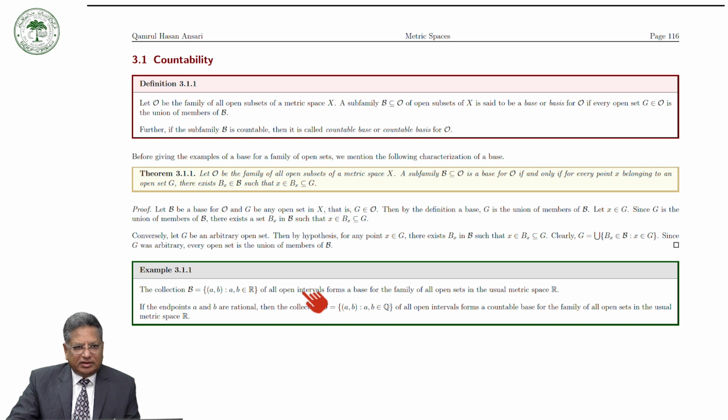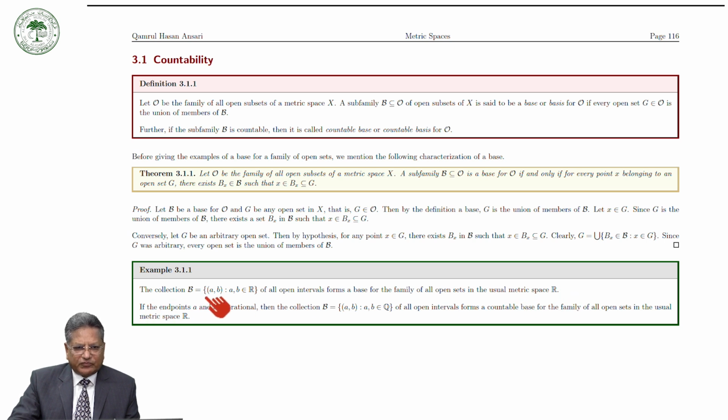Now let us see some examples of a base for the family of all open subsets of a metric space. Start from a very usual metric space, the set of all real numbers.